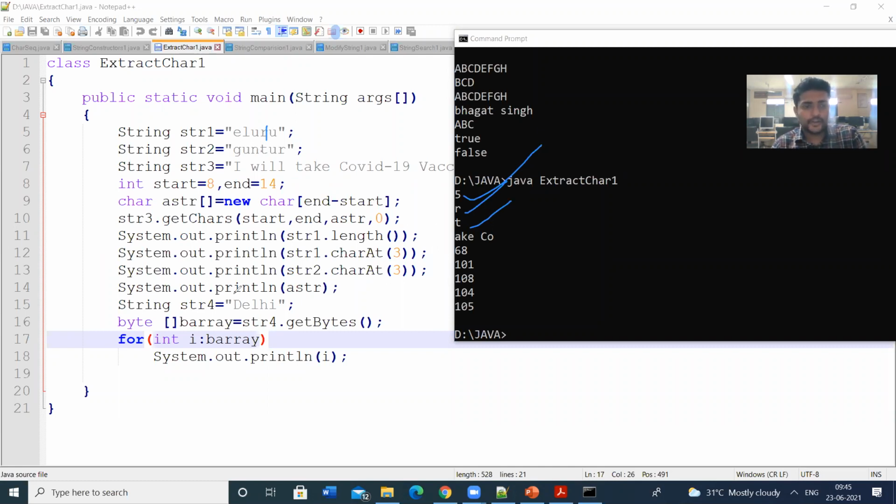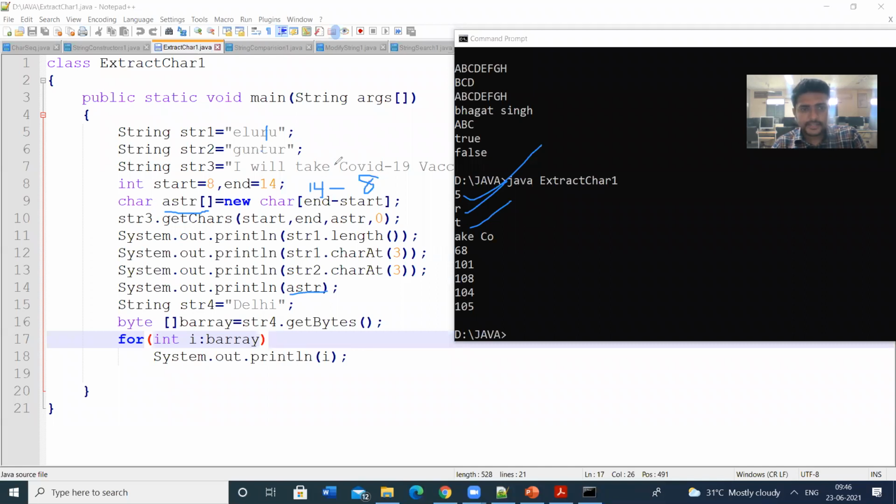Next, we are going to print the aStr. aStr means this one, the character array. So what is displayed? End is 14, and 14 minus start, which is 8.